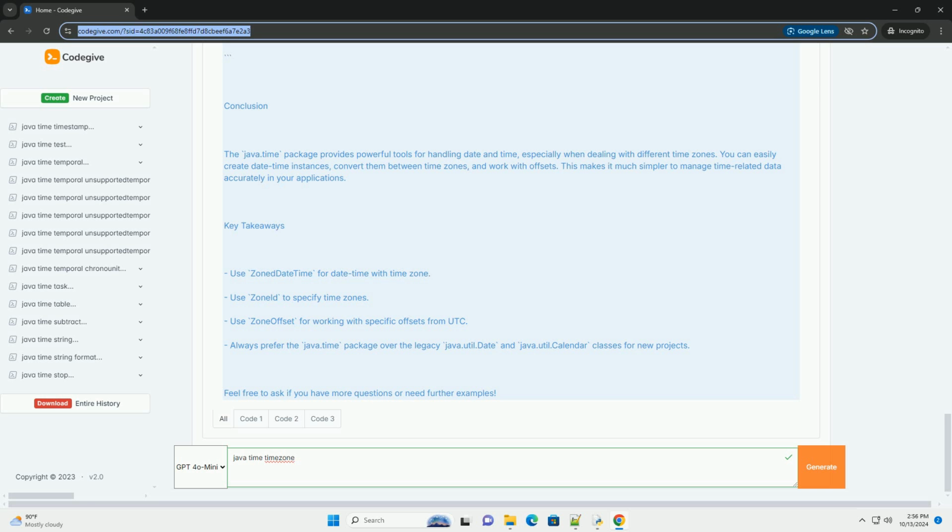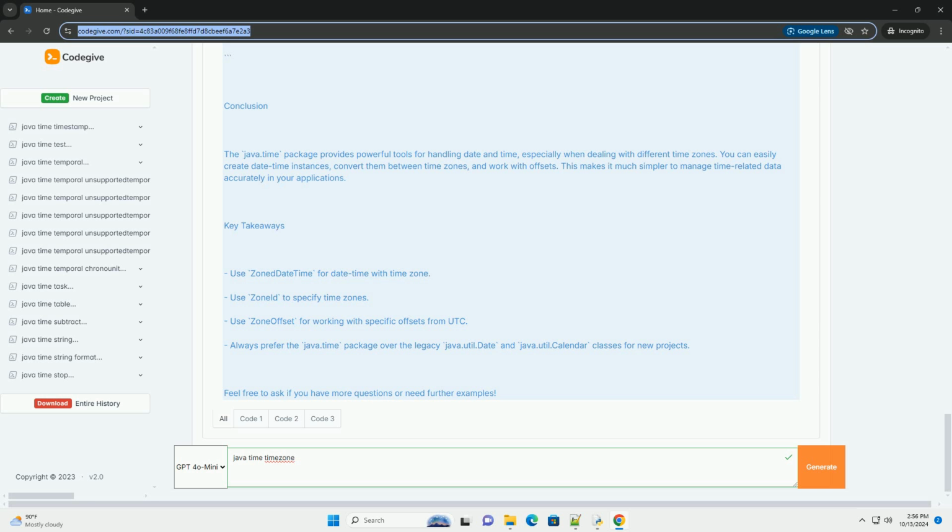### Working with time zones. Here's how you can work with time zones in Java using the java.time package. 1. Getting the current date and time in different time zones. Here's a code example that demonstrates how to get the current date and time in different time zones.